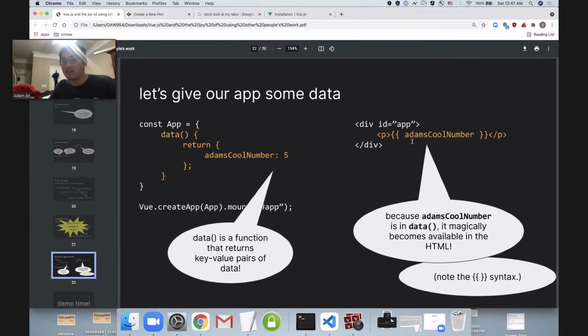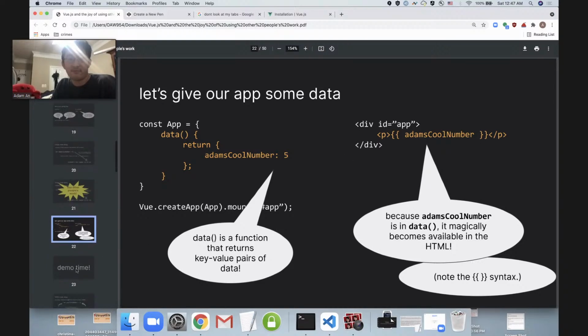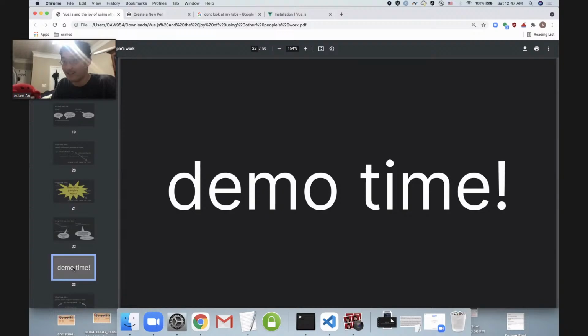in the HTML. So all I have to do is use these double curly brackets, or it's called mustache syntax. It's kind of funny. And then inside that, I'm just going to put Adam's cool number, the same exact name that we put over here in our code. And then it's just going to work like you expect it to. It's just going to magically grab this value and insert it into our code. Don't believe me? We're going to do it live.